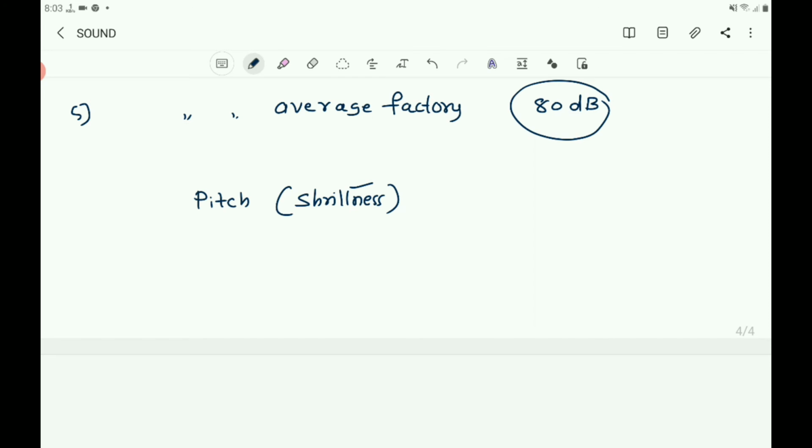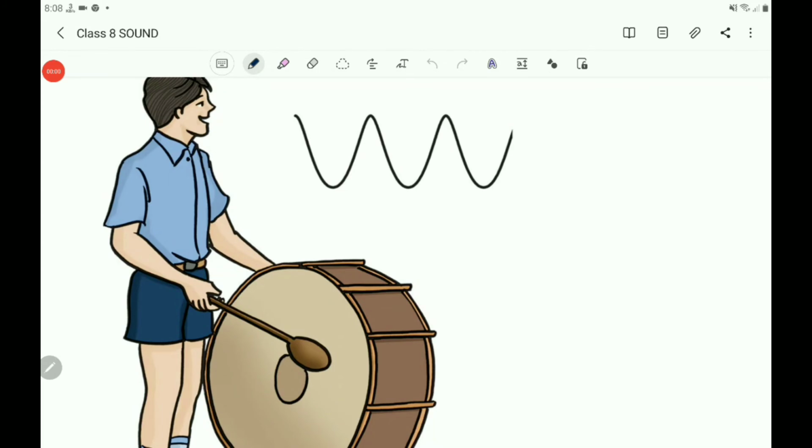And you can give some example. Drum vibrates with low frequency, so it produces a low pitch sound. Here see the number of vibrations per second.